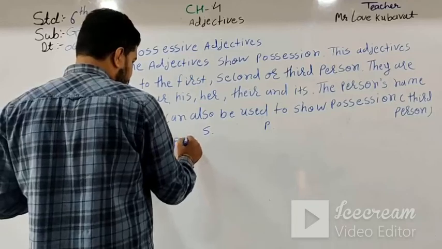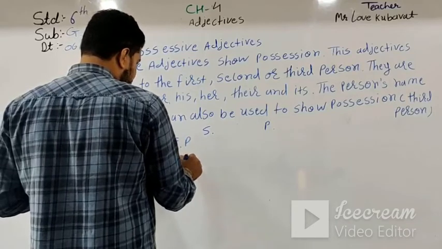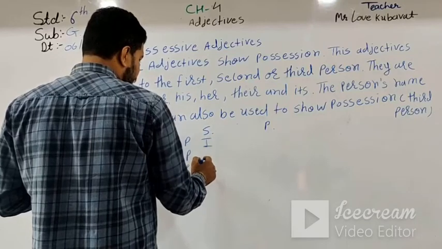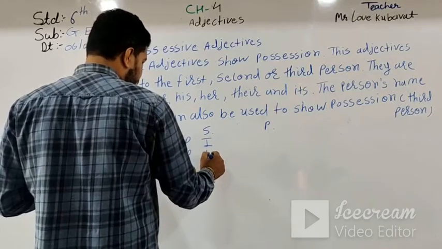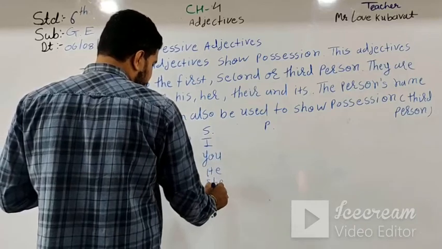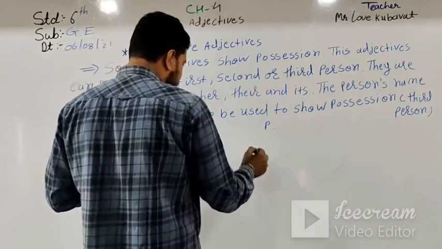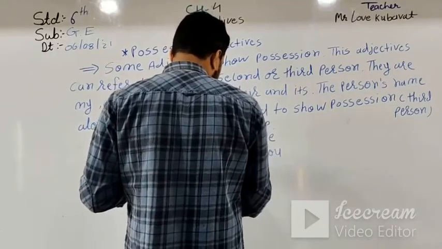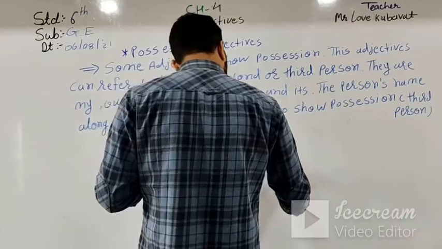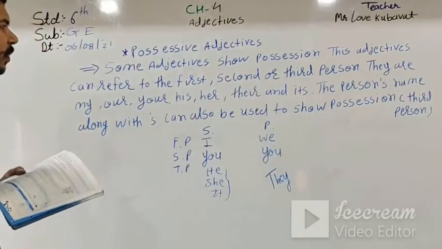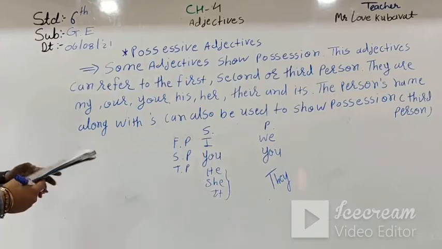First person singular I, second person singular you, third person he, she or it. In plural, first person we, second person you, and third person they.